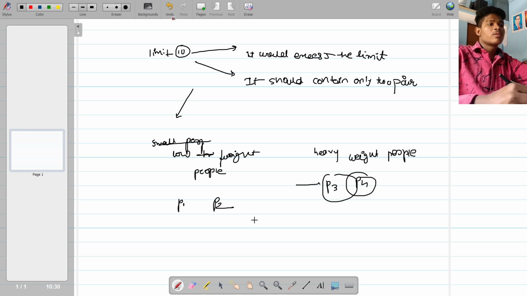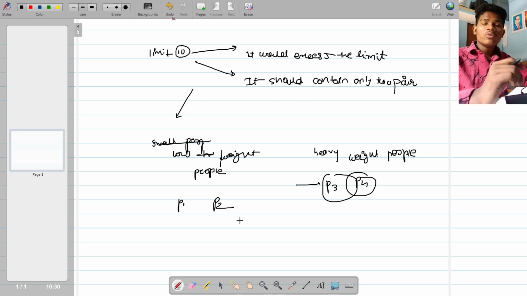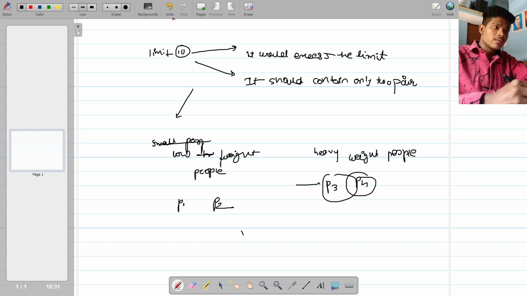If we have to make pairs, we will arrange the elements so that we take one heavyweight person and pair them with one low weight person. We make the pair and put them in a boat, and the main condition is that the sum of both should not exceed the limit. Suppose the limit is 10.